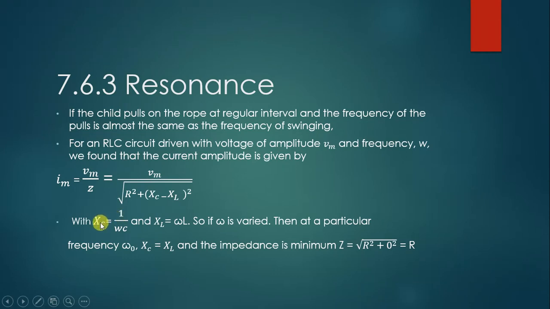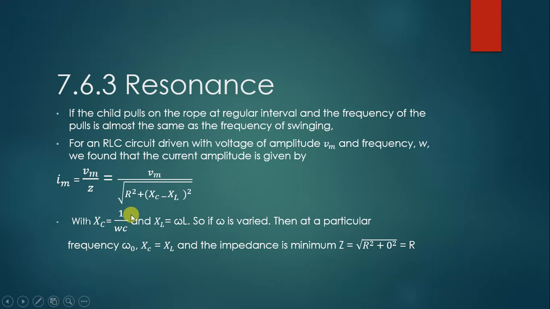For the capacitive reactance, Xc = 1/(omega C), and for XL = omega L. So omega varies. If omega varies, the current will change, and then at a particular frequency omega 0.